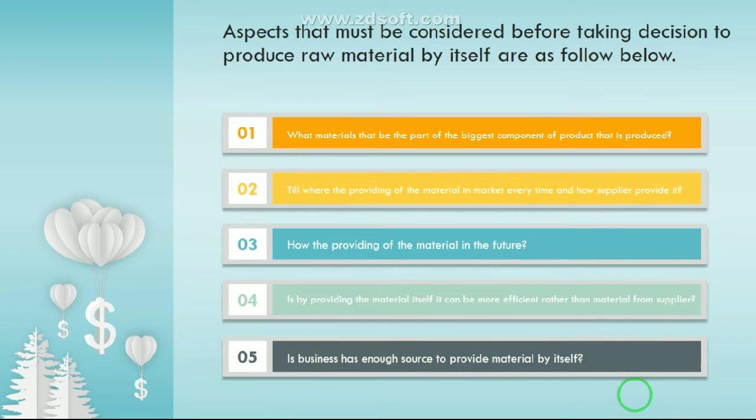And aspects that must be considered before taking decision to produce raw material by itself are as follow below. The first, what materials that be the part of the biggest component of product that is produced, and then till where the providing of the material in market every time and how supplier provide it. The third, how the providing of the material in the future. The next is by providing the material itself, it can be more efficient rather than material from supplier. And the last is business has enough source to provide material by itself.